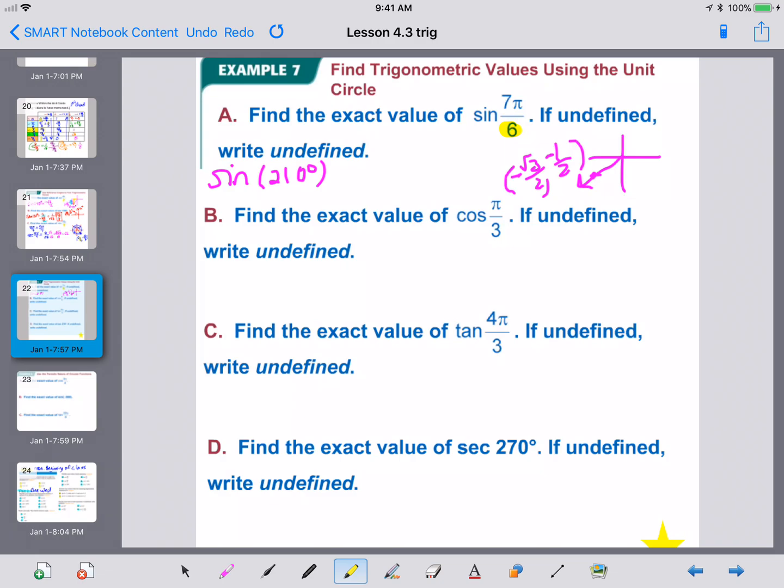Now, how do we find the sine? Is it our x, is it our y, or is it our y over x? How do you find the sine? It is the y value. So there's our answer sitting right there in the point. That is our answer. So the sine of 210 is negative 1/2.